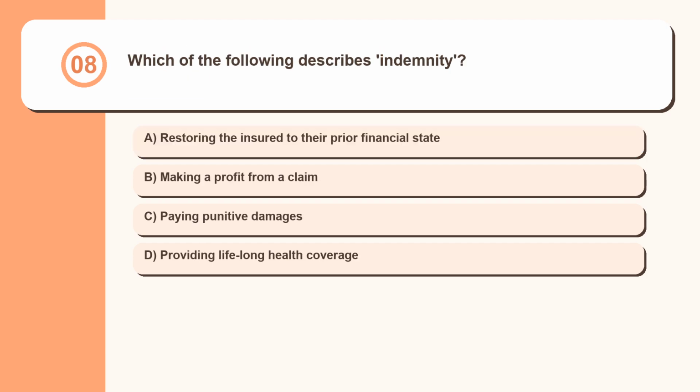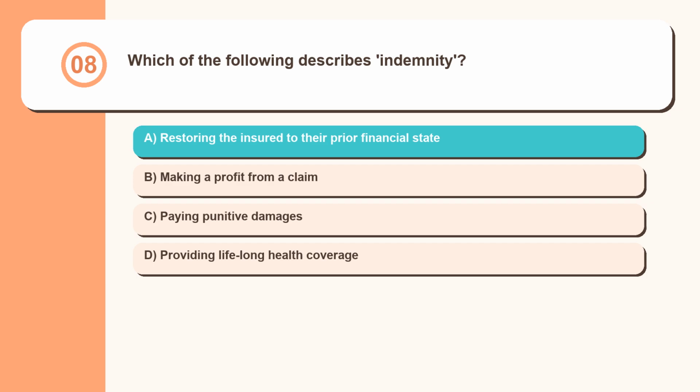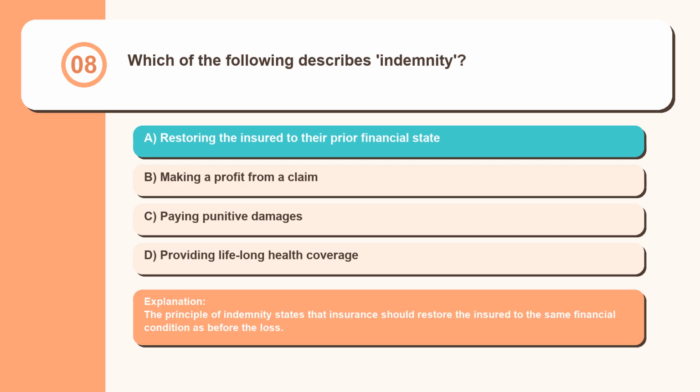Question 8. Which of the following describes indemnity? Restoring the insured to their prior financial state, making a profit from a claim, paying punitive damages, providing lifelong health coverage. The principle of indemnity states that insurance should restore the insured to the same financial condition as before the loss.